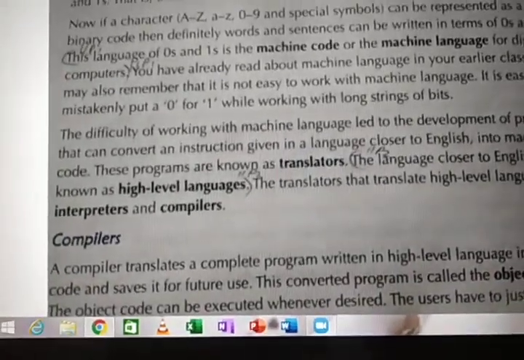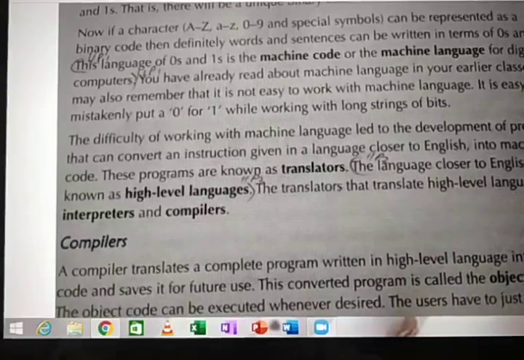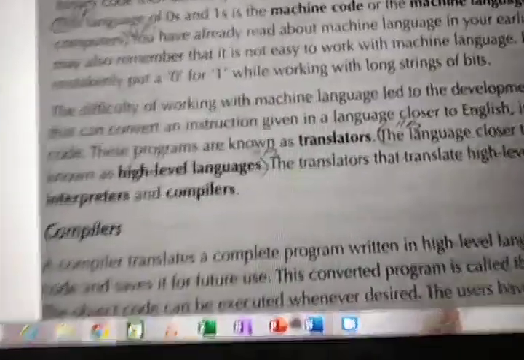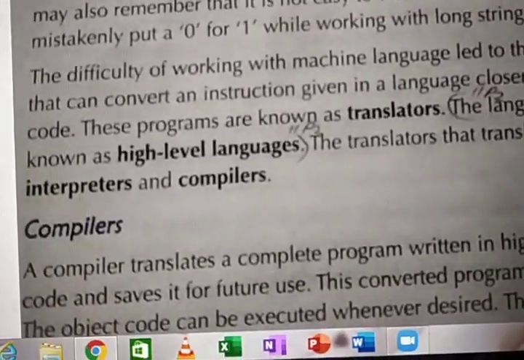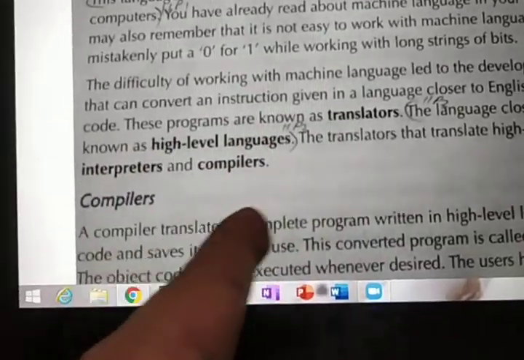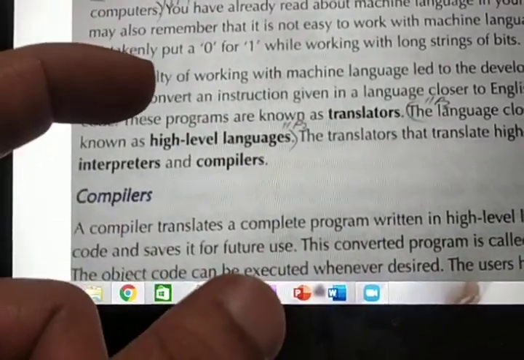The translators that translate high-level languages are interpreters and compilers. What will these interpreters and compilers do? This is the main thing you want to know. You have typed in English language, in a programming language.